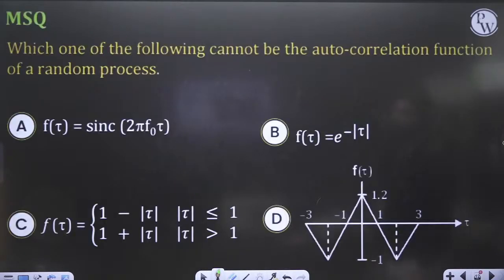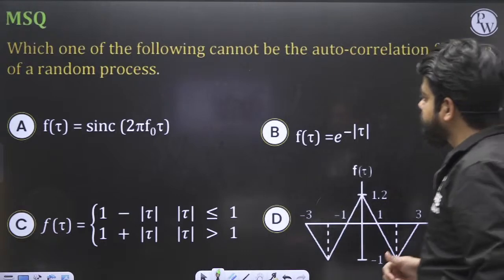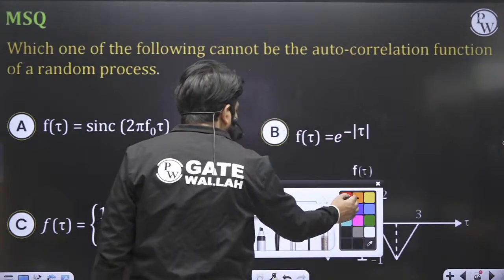Okay, fine. Now in this question, it is given: which one of the following cannot be the autocorrelation function of a random process? Cannot be, they are asking. So can you tell me what properties we need to check if we want to validate the autocorrelation function? We basically have to validate two properties.